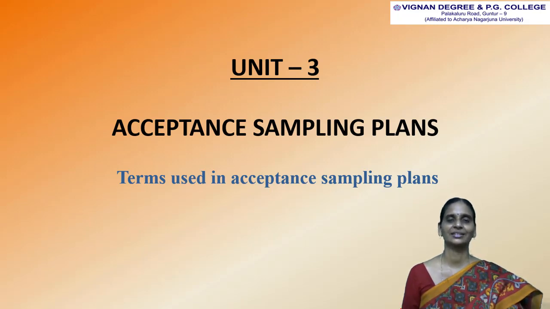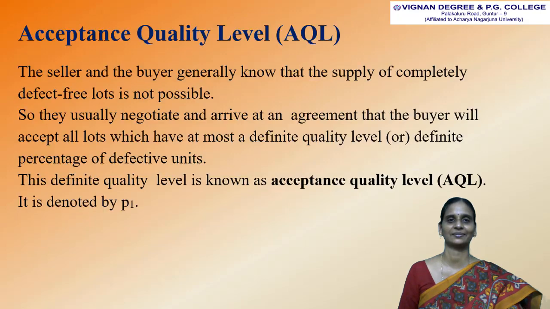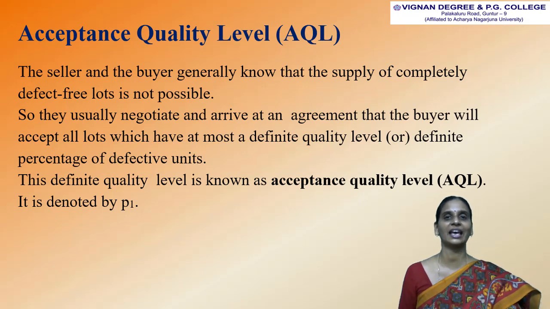So in this lecture we define some more terms used in acceptance sampling plans. First one is acceptance quality level, that is AQL. The seller and the buyer generally know that the supply of completely defect-free lots is not possible.